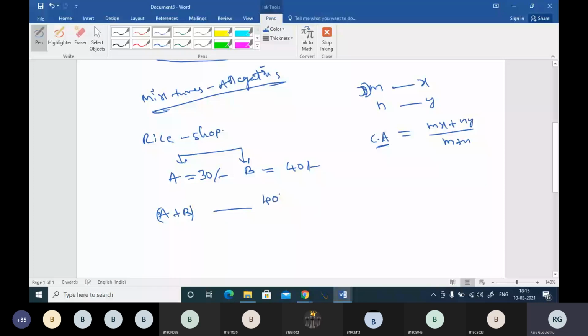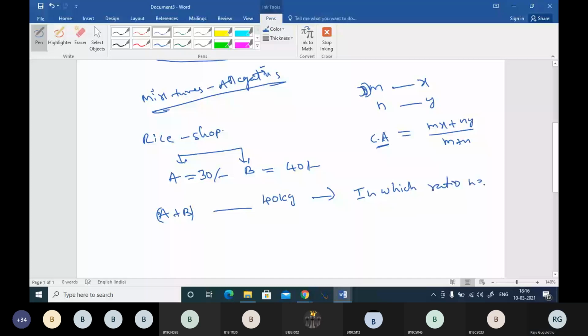Okay. Now we have A type rice and B type rice. A type rice is 30 rupees per kg and B type rice is 40 rupees per kg. He mixes both of them and he sells the mixture at 40 rupees per kg. Now the question is, if the shop owner sells the mixture at 40 rupees per kg, then in which ratio does he have to mix them?